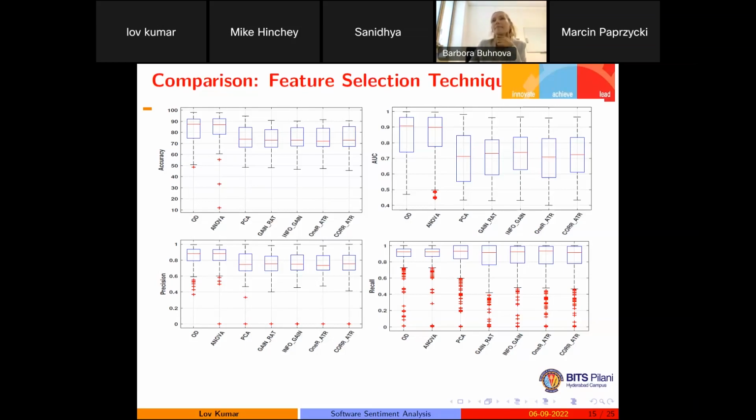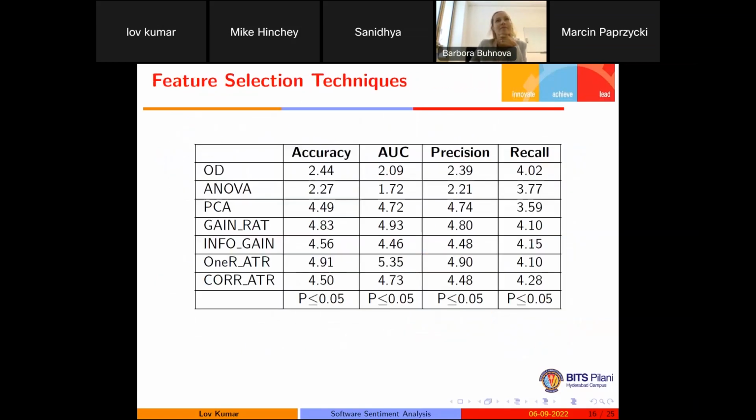And with the 10 features, if we check in the case of original data, we are getting 0.9 as a median, but in the case of information gain, we are also getting 0.75 as a median area under curve. Then again, we have applied the Friedman mean rank test, and in all the cases we are getting a p-value less than 0.05.